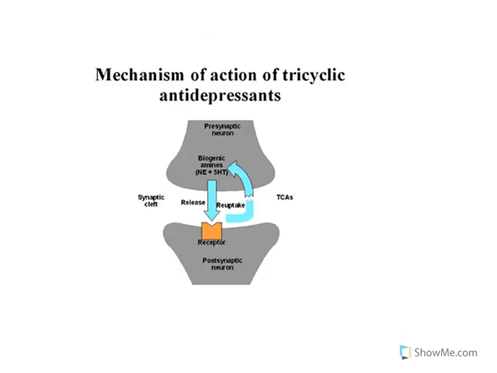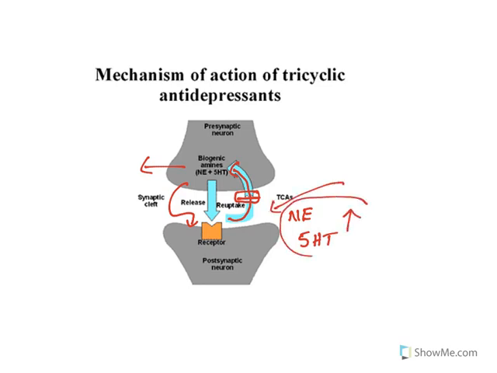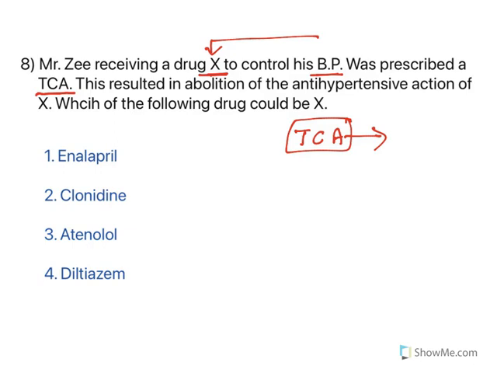Now tricyclic antidepressants, how do they act? They inhibit reuptake of neurotransmitter. See, biogenic amines like norepinephrine and 5-hydroxytryptamine are released and act on the receptors. The excess amount will be taken up into the neuron, and this reuptake is inhibited by TCAs. So when the reuptake is inhibited, norepinephrine and 5-hydroxytryptamine levels increase at this junction. This increase will reduce depression, because according to the biogenic amine theory, depression is caused by reduced levels of biogenic amines like norepinephrine and 5-hydroxytryptamine, serotonin. So this is how a tricyclic antidepressant acts.